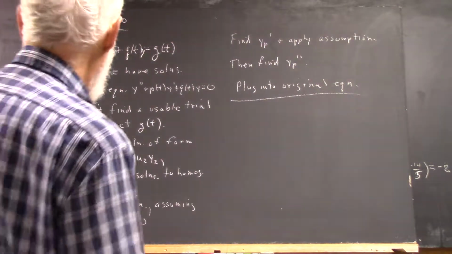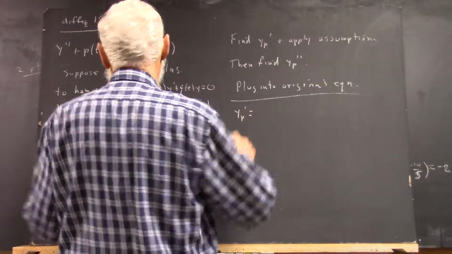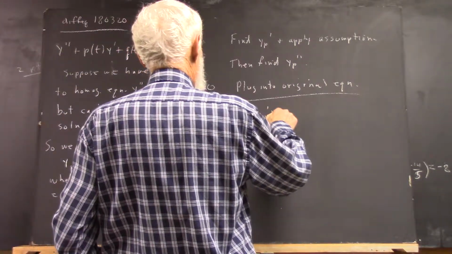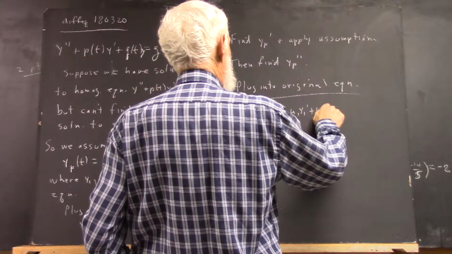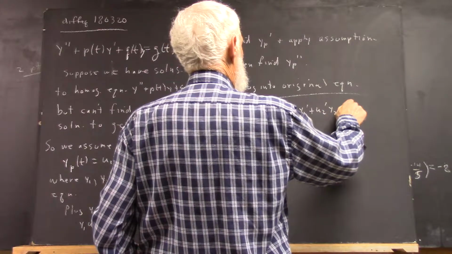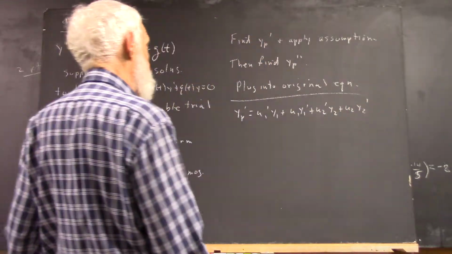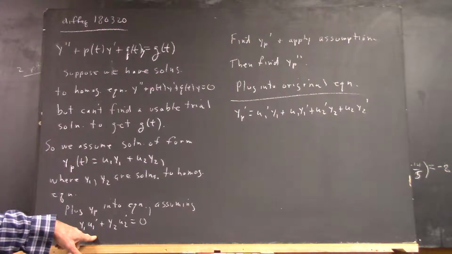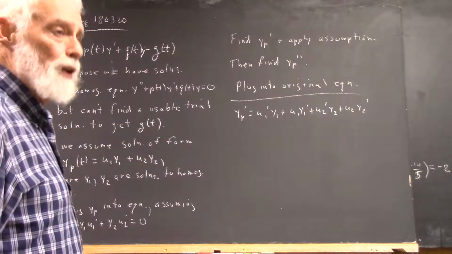Okay, well, if this is your y, then it's very clear that yp prime, by the product rule, is going to be u1 prime y1 plus u1 y1 prime plus u2 prime y2 plus u2 y2 prime. That's what I got. Okay? Now, if we make this assumption, it simplifies life quite a bit. And it's really necessary to make this assumption to get this to work out.